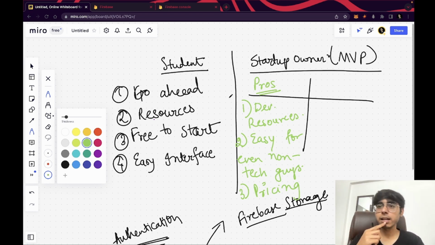Apart from this, I don't think that you, as an owner of just an MVP product, have to think about anything else about the database, because Firebase is already covering everything. As an owner, you have to worry about pricing, that's covered. You have to worry about the human resources, whether you're going to get the developers at less cost, that is covered. Then you can be involved in the product, that is covered.